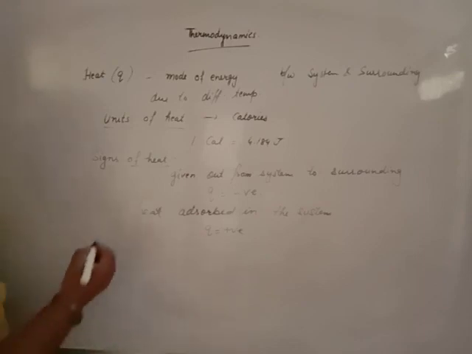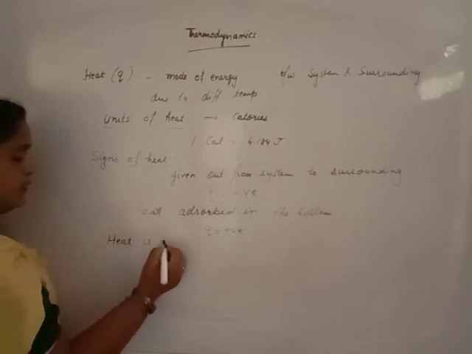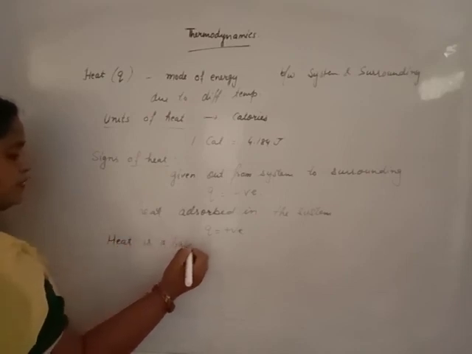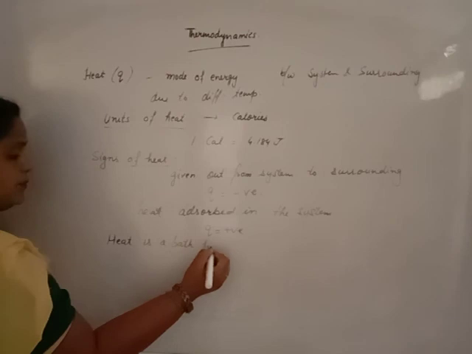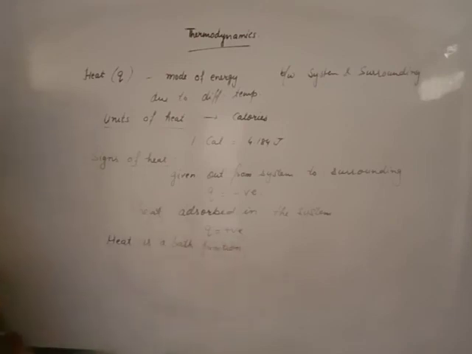Now, heat is a path function. Beta, heat is not a state function, heat is a path function because it depends upon the path by which the initial state changes into the final state.